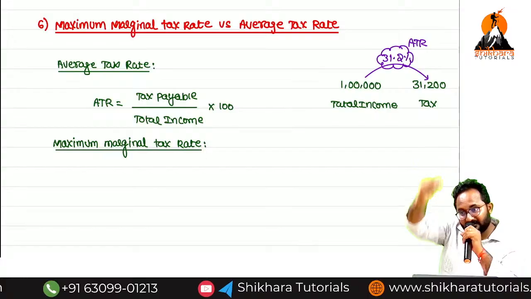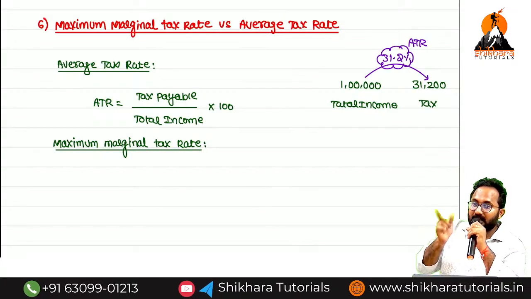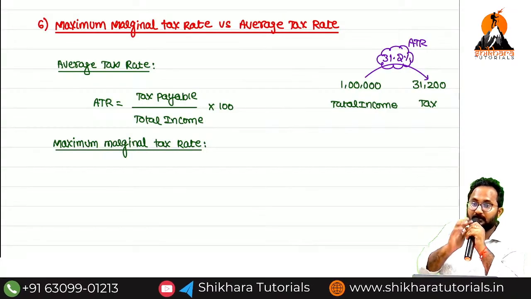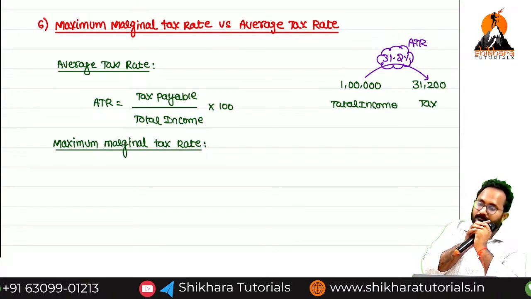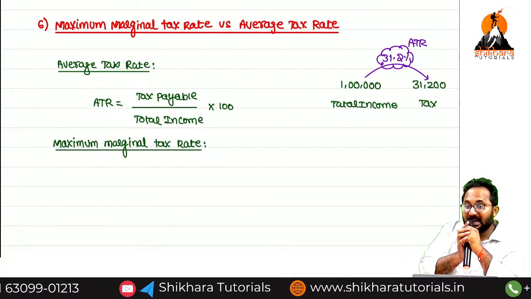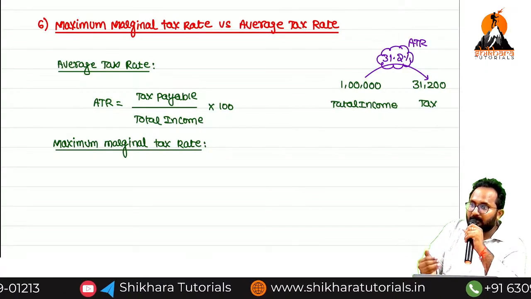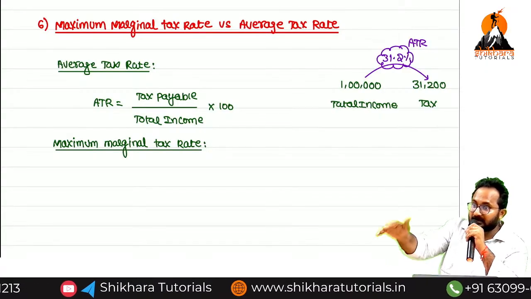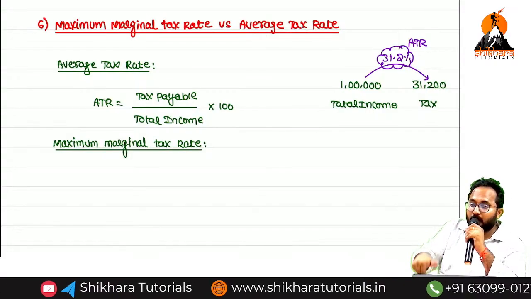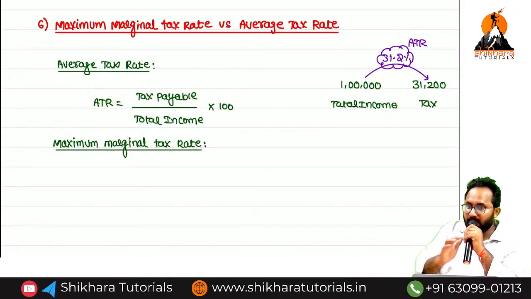Please calculate effective rate: 30 plus 25 plus 4%. 39%. This is the maximum rate we can apply in the hands of an individual if he follows 115BAC.